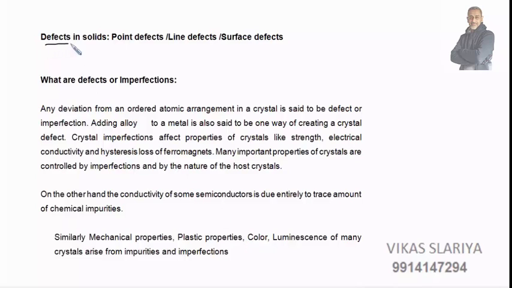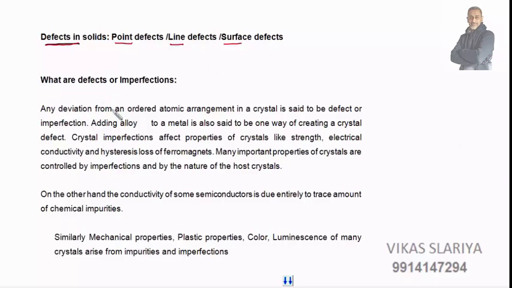Let us now start with defects in solids. We are going to study point defects, line defects, and surface defects. Basically, these defects normally arise due to processes like heat treatment or hammering or some surface excitation. So there are numerous reasons behind the formation of these defects in solids, and they can be categorized into point, line, and surface defects.